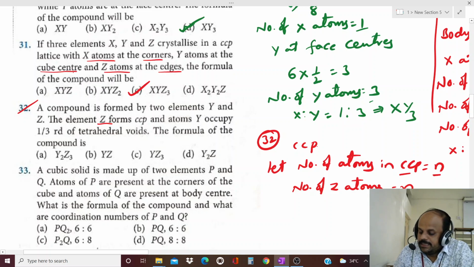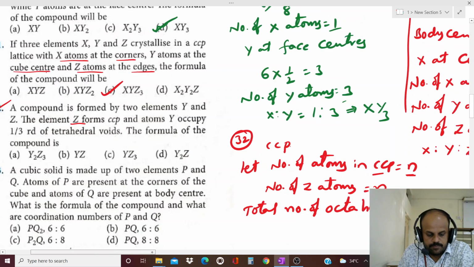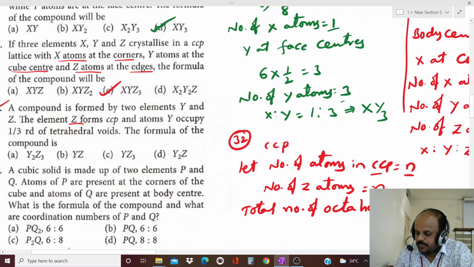Now in CCP, n atoms are there, then the total number of octahedral voids is n, and tetrahedral voids, how many are there? 2n, because in CCP n atoms are there.